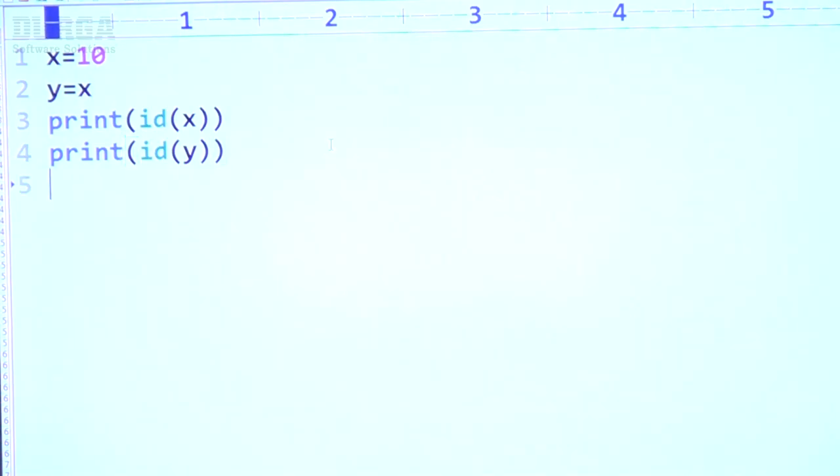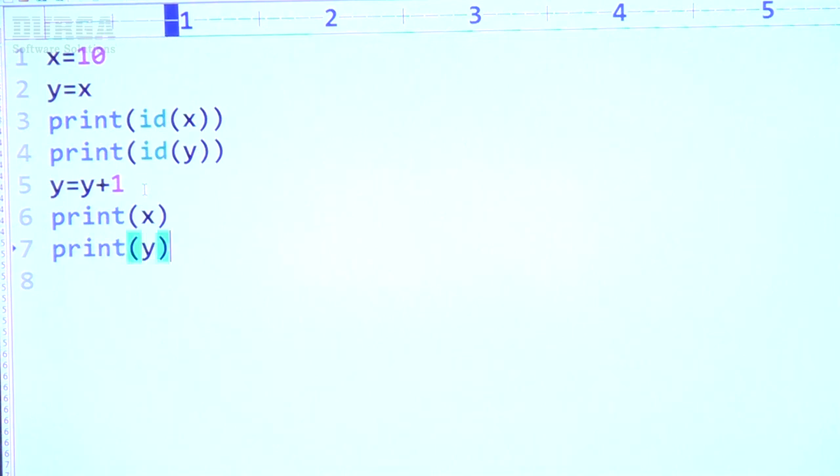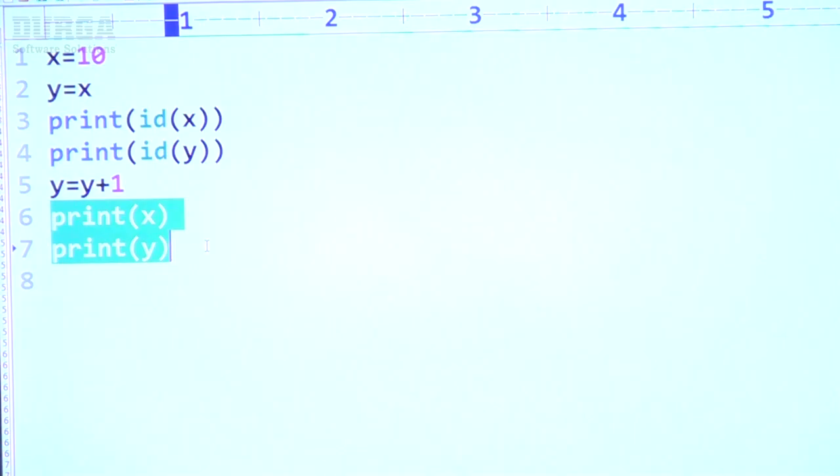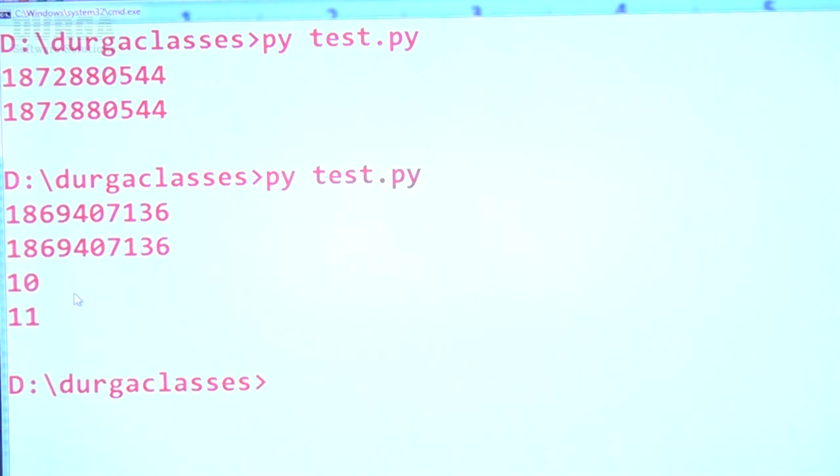Now my question is, y is equal to y plus 1. With this change, a new object will be created. Now print the x value and the y value. What is the value of x? 10. But what is the value of y? 11. So the value of x is 10 and the value of y is 11.